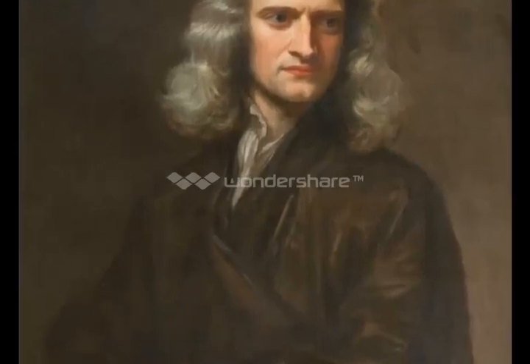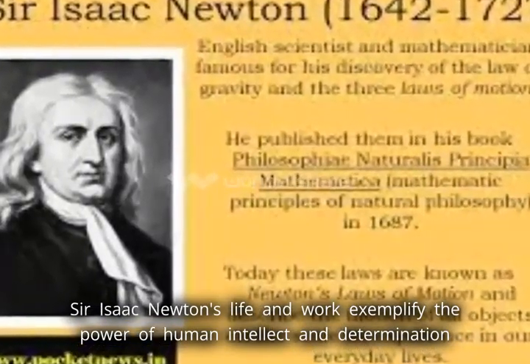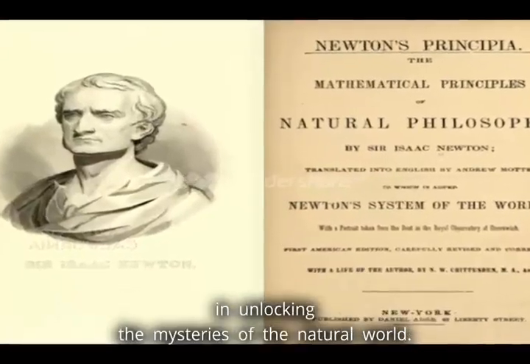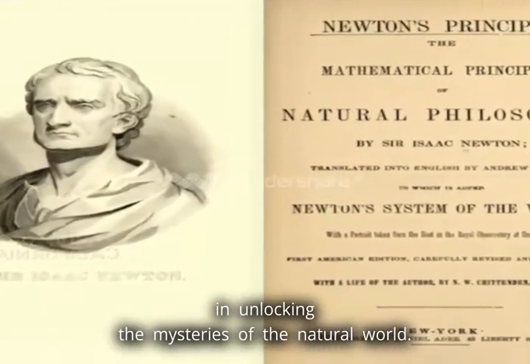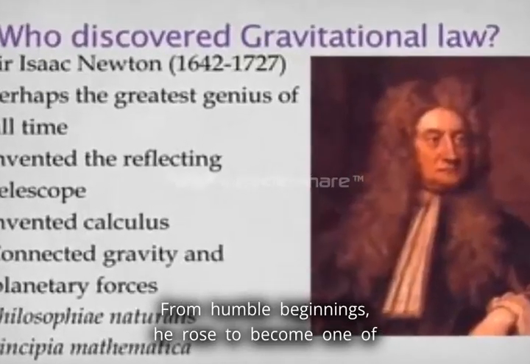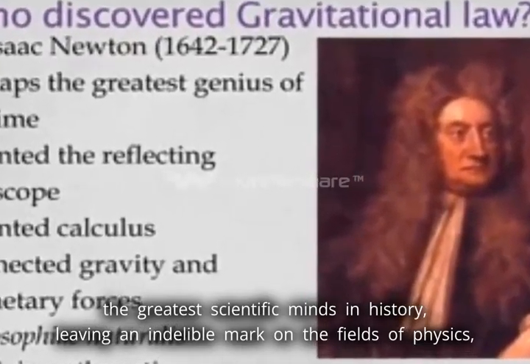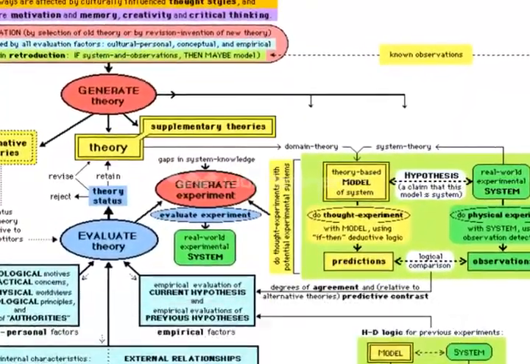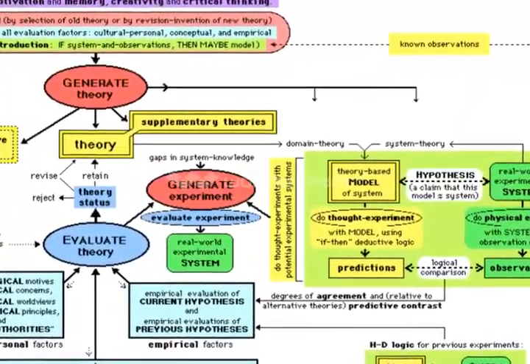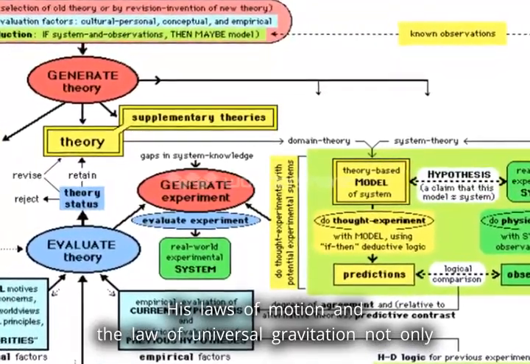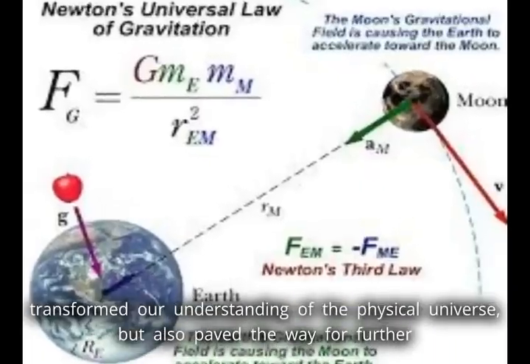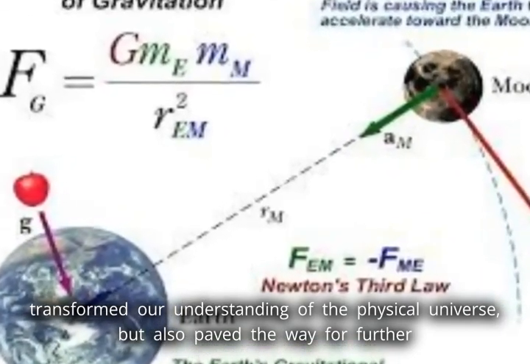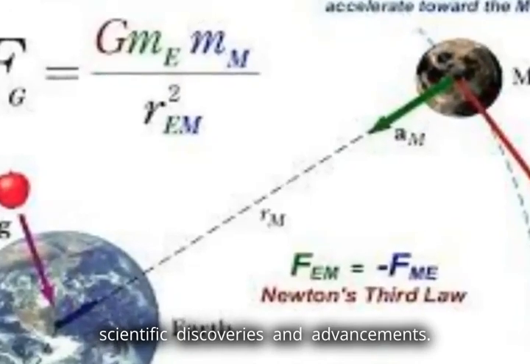Conclusion. Sir Isaac Newton's life and work exemplify the power of human intellect and determination in unlocking the mysteries of the natural world. From humble beginnings, he rose to become one of the greatest scientific minds in history, leaving an indelible mark on the fields of physics, mathematics, and astronomy. His laws of motion and the law of universal gravitation not only transformed our understanding of the physical universe, but also paved the way for further scientific discoveries and advancements.